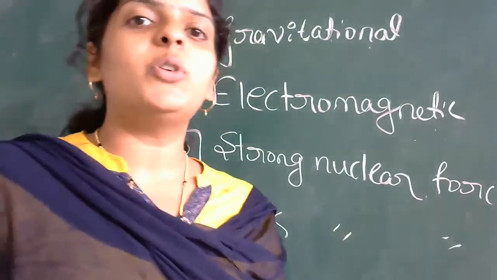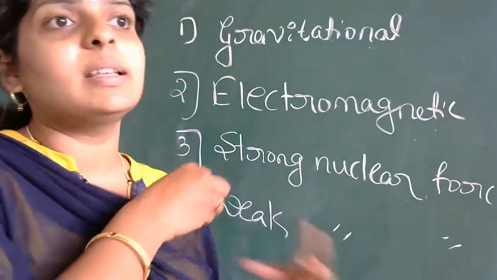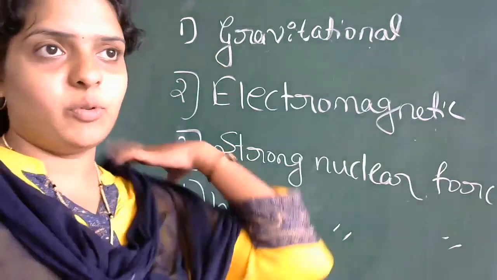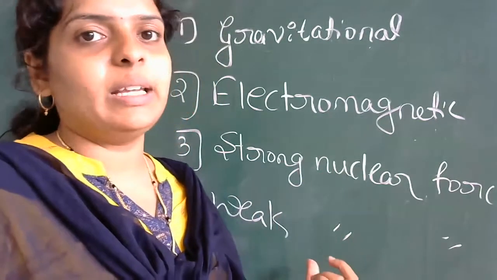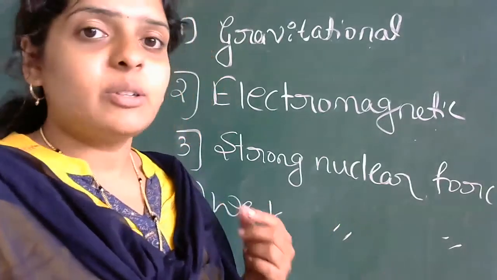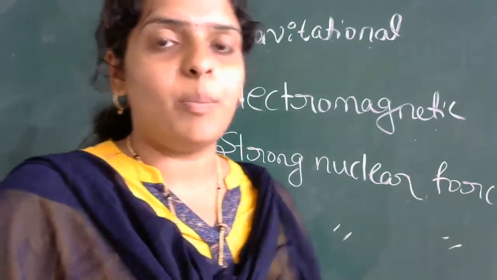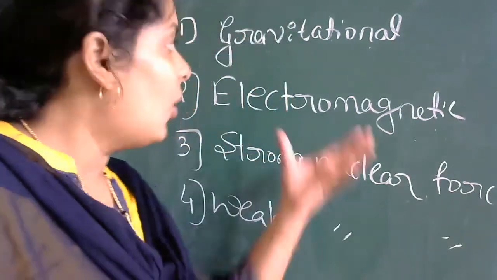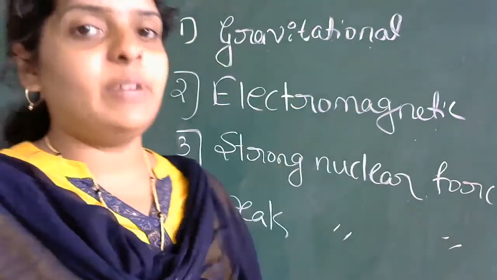So we have four fundamental forces in nature. In that, first one is gravitational force, second one is electromagnetic force, then the third one is strong nuclear force, last one is weak nuclear force. These are the four fundamental forces in nature. So yesterday I told you, today we are going to discuss the definitions and the properties and examples for all these forces. In that first one we have, that is gravitational force.